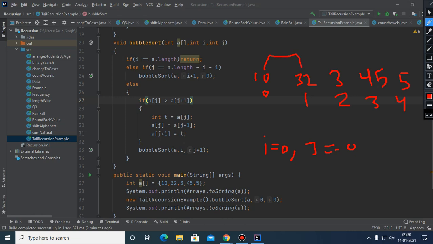Nothing will happen because they are already in order. So it becomes 0, 1. In a similar way, now the value of j is 1. These two will not get executed. These two will get compared. Definitely there is a change, and here it becomes 3.